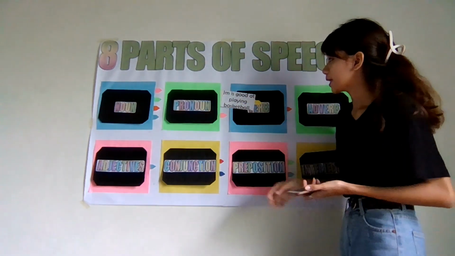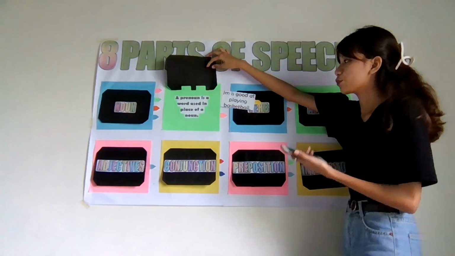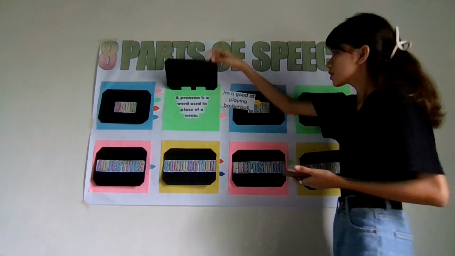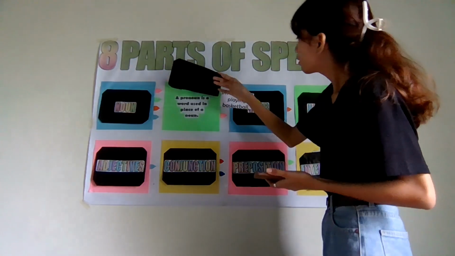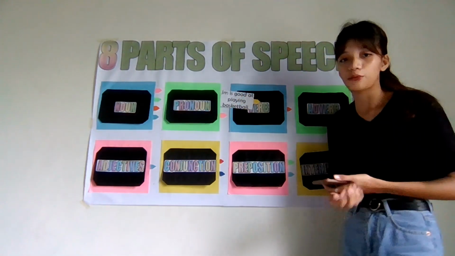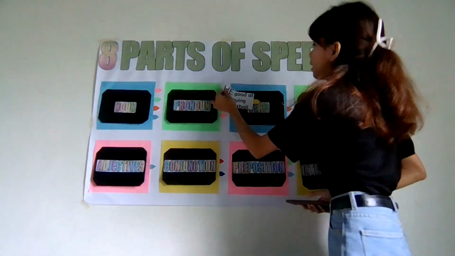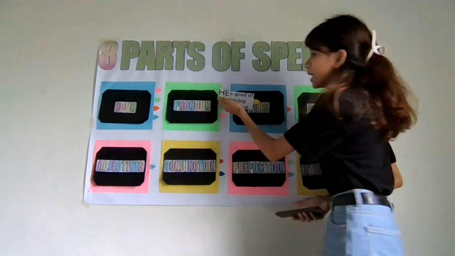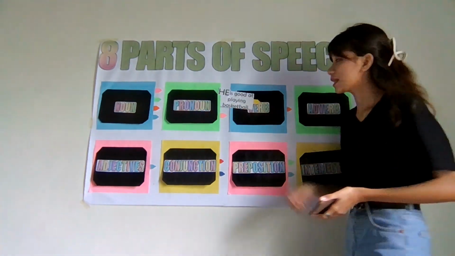JM is good at playing basketball. As in the definition, a pronoun is a word used in place of a noun. The noun here is JM. So what pronoun should be placed in place of JM? The pronoun here should be he, because JM is a boy. So it would be: He is good at playing basketball.